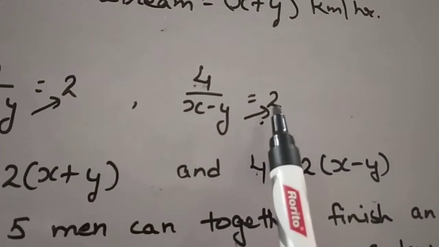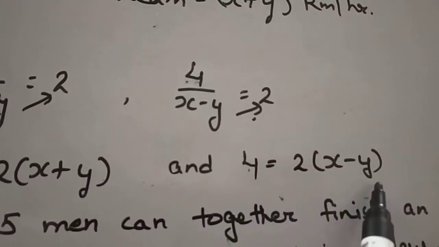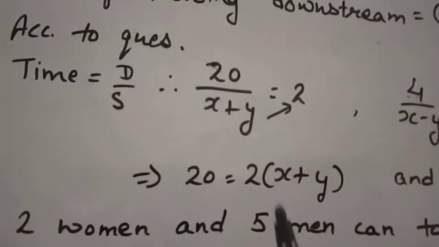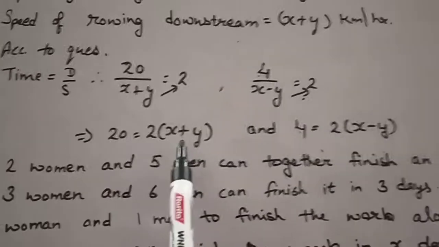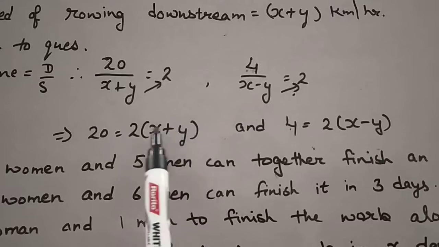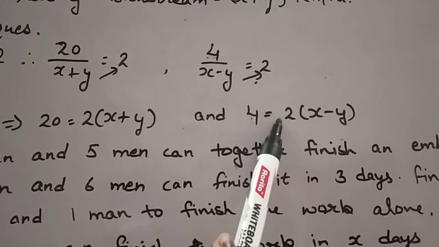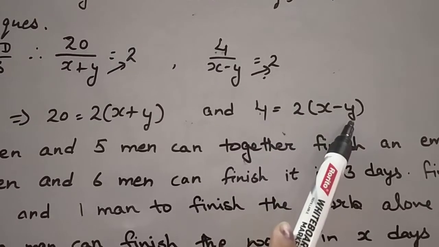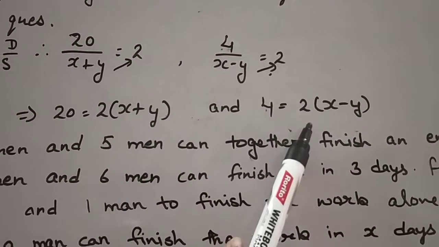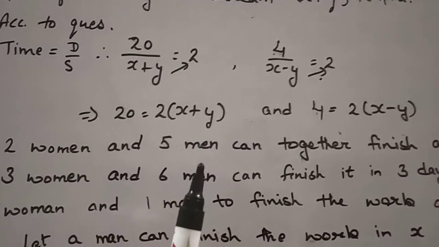So let's take it by cross multiplication: 4 is equal to 2 into x minus y. Now we have got two equations. The one is 20 equal to 2 into x plus y. We can easily multiply it, or we can divide this side by 2 also. In the same way, the other can also be made into an equation. So we can easily solve these equations. We know very well the methods to solve equations.